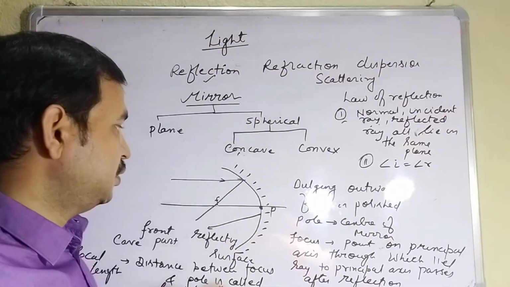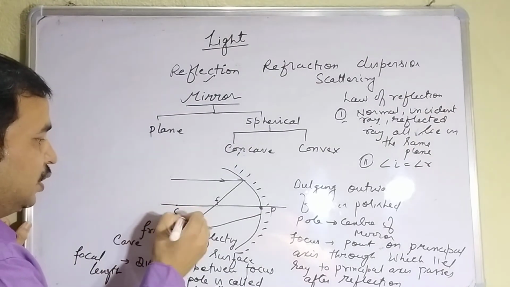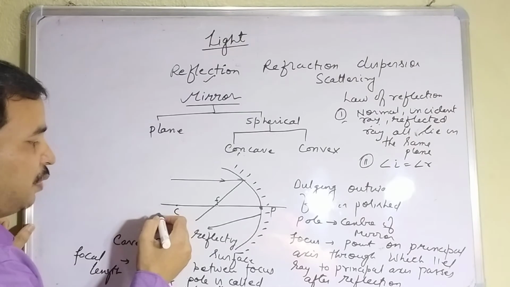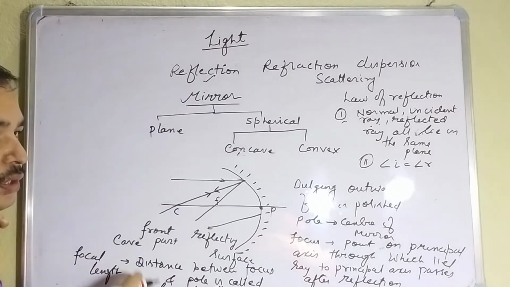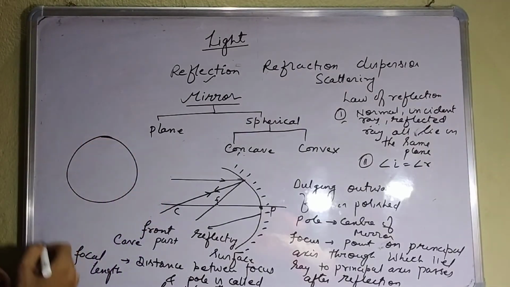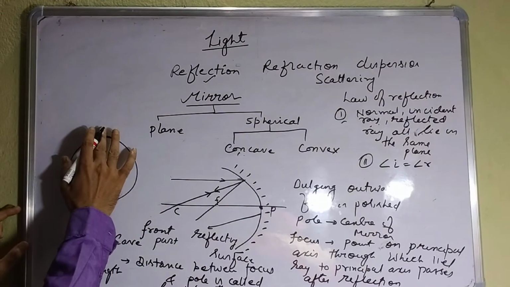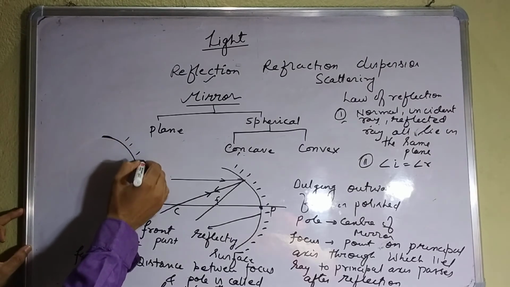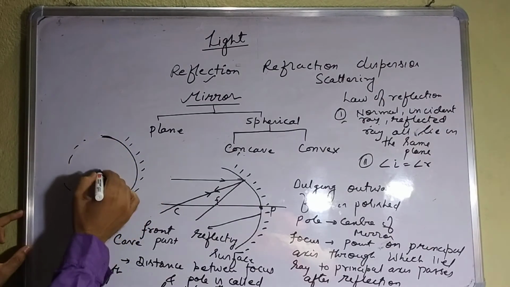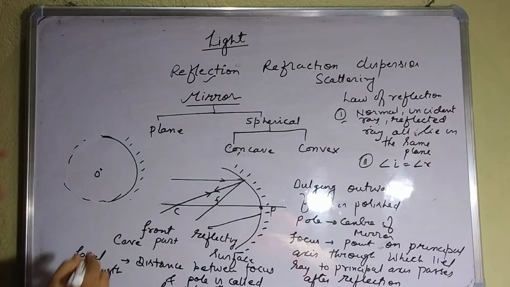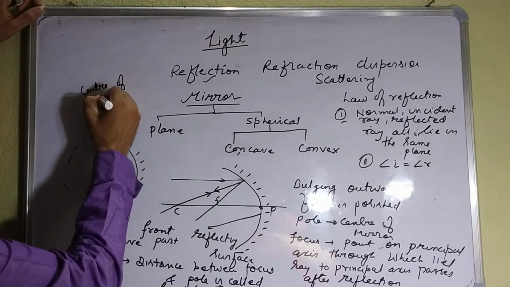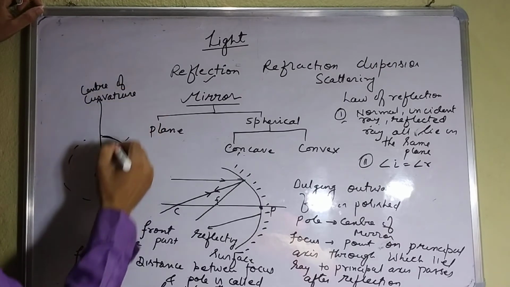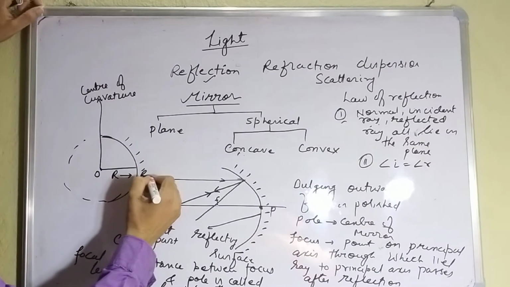So focal length, focus, principal axis, and center of curvature. Center of curvature means if light is passing through the center of curvature and strikes the mirror, it will come back along the same path. That point on the principal axis is known as the center of curvature. Or better to define, suppose this is a hollow sphere and you have taken one part of it and colored it, and this is the center of that sphere from which you are taking out the mirror. So this center is known as the center of curvature, and this is known as the radius of curvature.